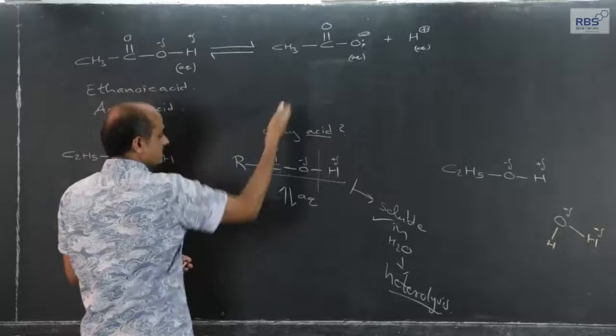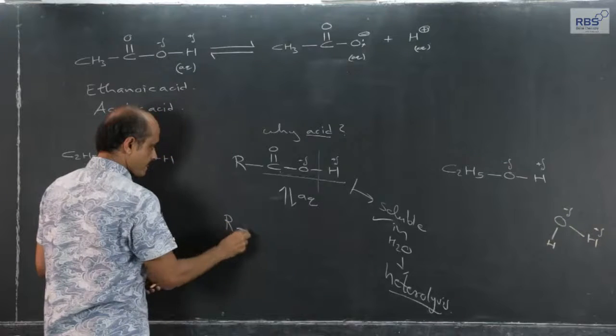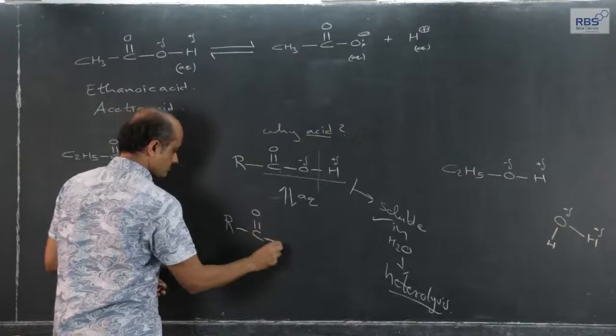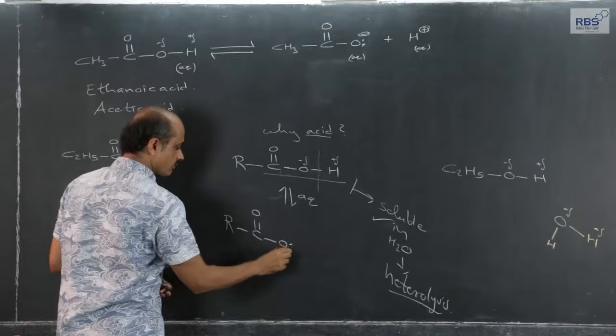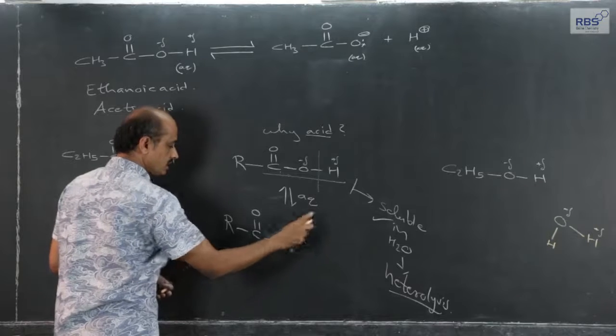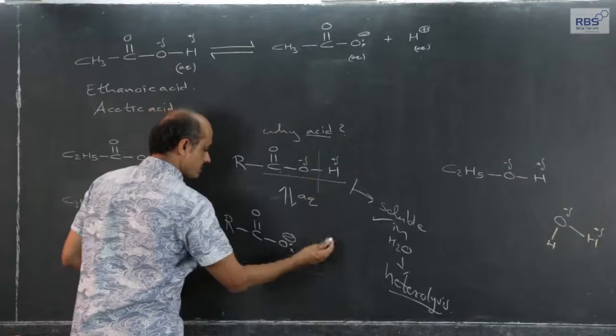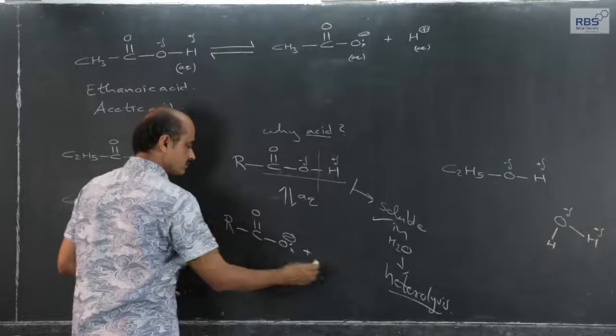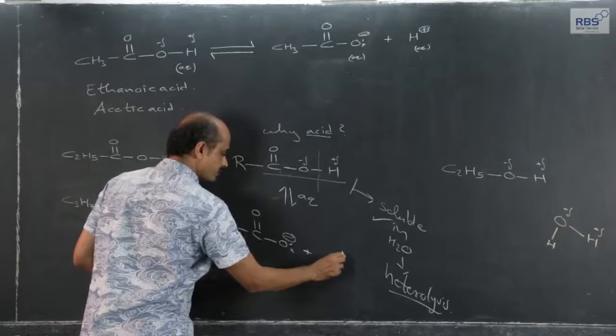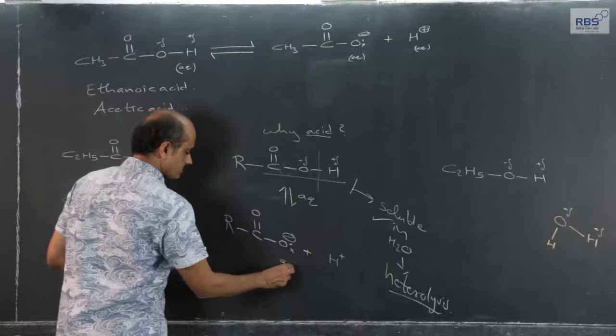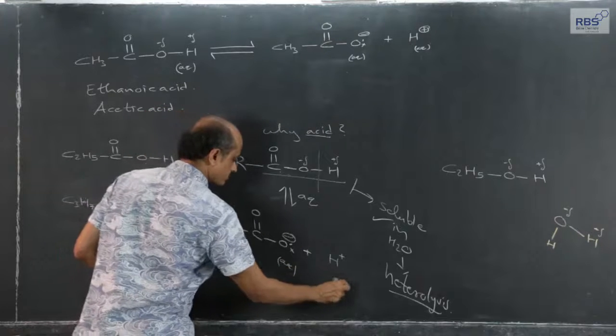I have already shown it here, let me repeat it here. Electron of oxygen, electron of hydrogen, electron of the other atom, an extra electron, therefore minus charge. Hydrogen has lost the electron completely, therefore only the proton is there, plus charge. A large amount of water is present.